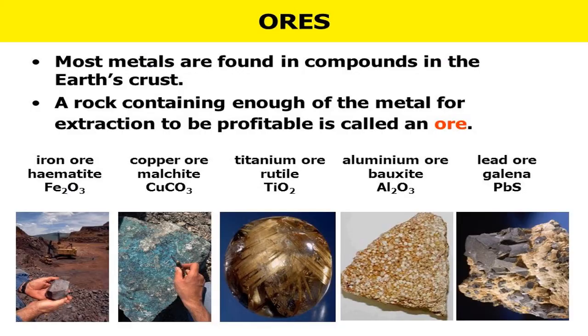Now please see, most metals are found in compounds in the earth's crust. A rock containing enough of the metal for extraction to be profitable is called an ore. See, this is the iron ore. This is the copper ore, malachite. This is hematite. Titanium ore, rutile. Aluminum ore, bauxite. Lead ore, galena, and their formulae are also given: galena, PbS; bauxite, Al2O3; rutile, TiO2; malachite, CuCO3; hematite, Fe2O3. So all these are chemical formulae for different ores.